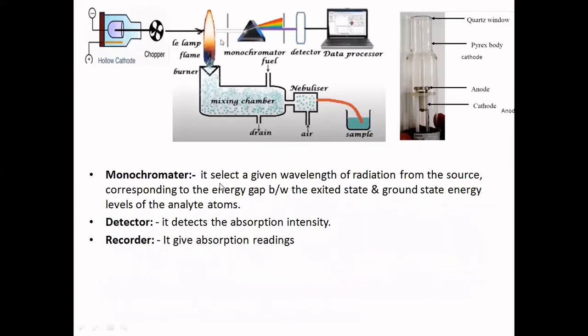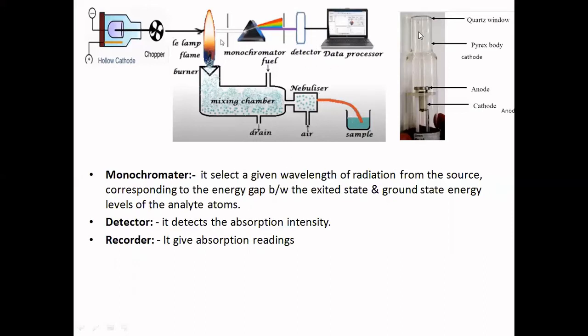Next, the monochromator. Why is the monochromator provided? It selects the given wavelength of radiation from the source. Whichever element you are analyzing, the wavelength can be set here. It may be a prism or diffraction grating, with the help of which you can fix the wavelength. If you are analyzing for nickel, 393 nanometer, for copper 325 nanometer, for barium 554 nanometer. Like that you can select the required wavelength particular to the element you are analyzing. And the detector contains a photomultiplier tube, which in turn is connected to a recorder. It gives the absorption readings.